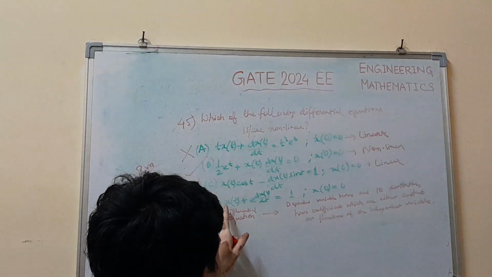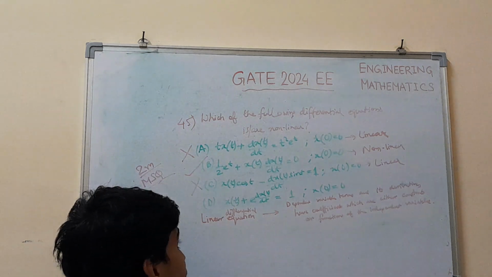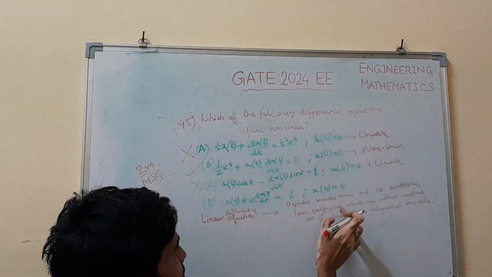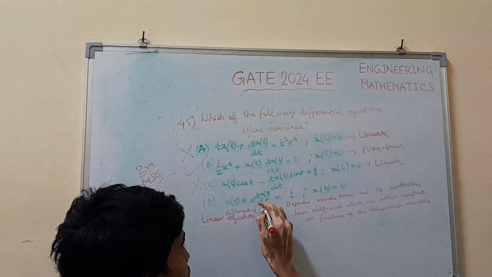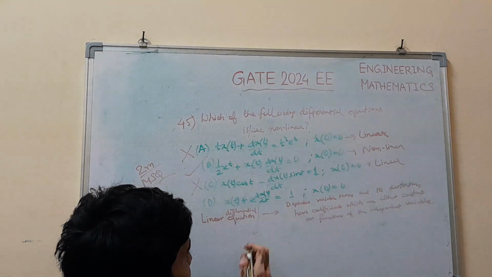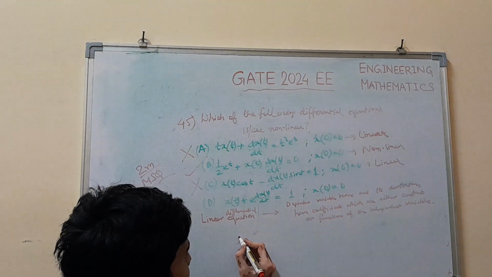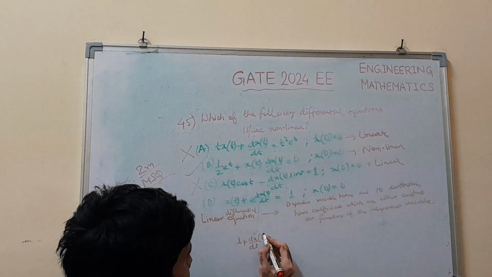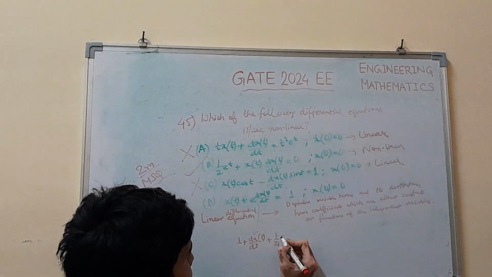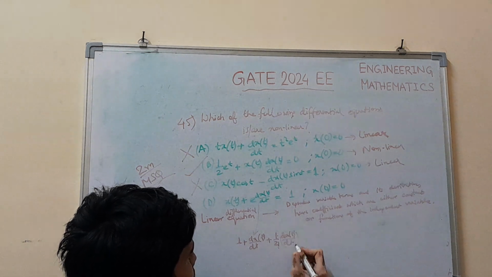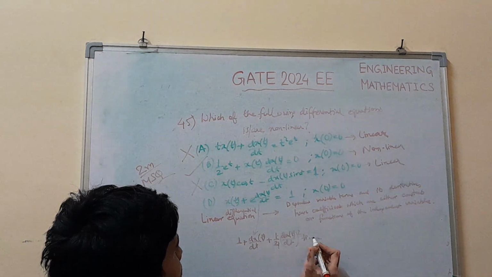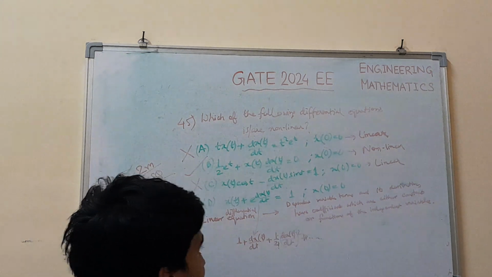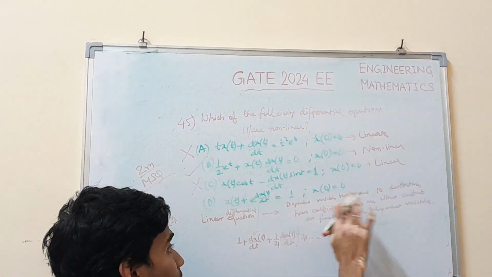Now going to the last option, option number D. In option D we can find that the coefficient of x of t, which is the dependent variable, is 1, a constant, and the coefficient of this is actually a non-linear exponential term. We can expand it using the Taylor series of e to the power x as 1 plus dx/dt plus 1 by 2 factorial dx/dt squared, like this. So this term is obeying this definition because its coefficient is 1, which is a constant. On the right hand side we have another constant which is 1.